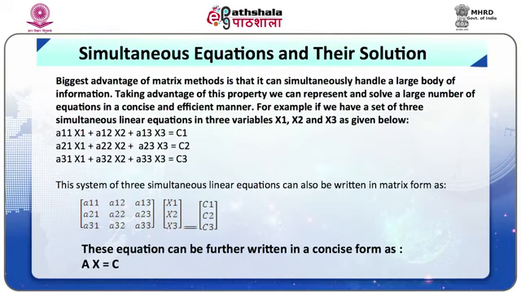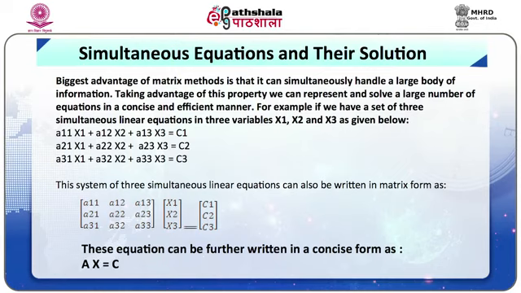a11 x1 plus a12 x2 plus a13 x3 is equal to c1. Similarly, the second equation, and we have a third equation. This system of 3 simultaneous linear equations can also be written in matrix form as shown here. A is a 3 by 3 coefficient matrix, X is a column vector, which is equal to C, another column vector of constants.